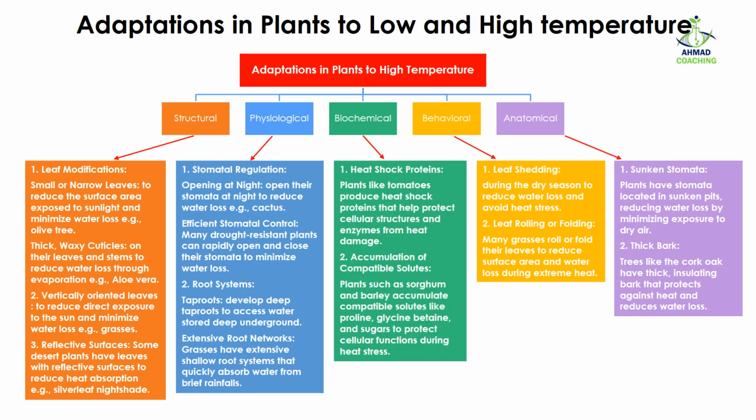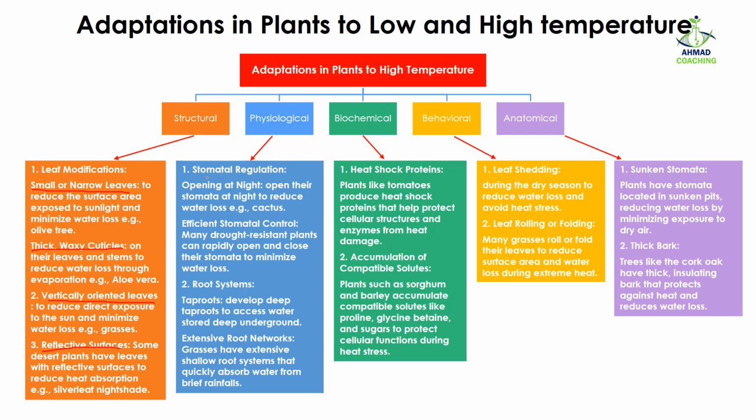So in summary, plants have different adaptations to cope with high temperature. They have modified their leaves into small and narrow leaves as well as thick waxy cuticles so that they prevent water loss. They have vertically oriented leaves as well as reflective surfaces so that they can reflect back the maximum amount of light hitting their surfaces.